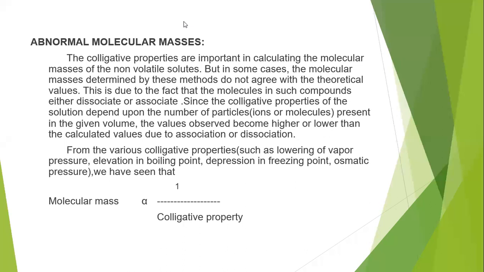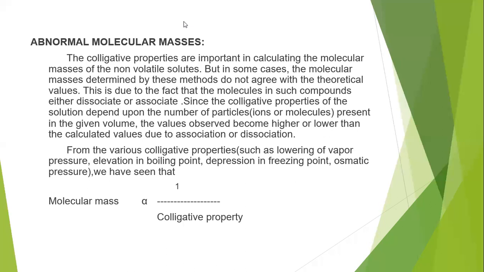So, whatever molecular mass we calculate using the ordinary colligative method, if the molecule doesn't undergo any association or dissociation, then the calculated molecular mass is equal to the theoretical molecular mass.